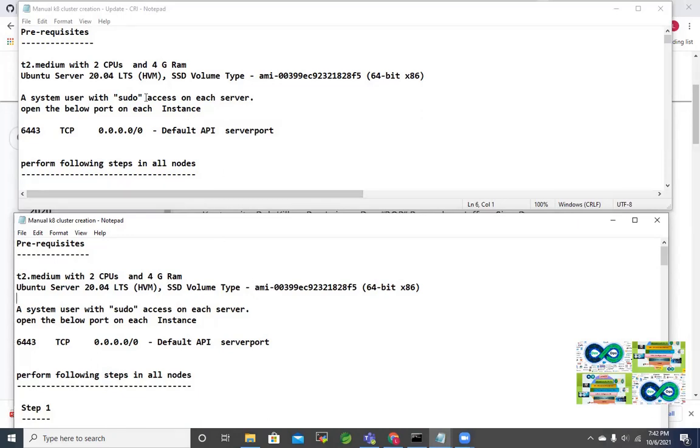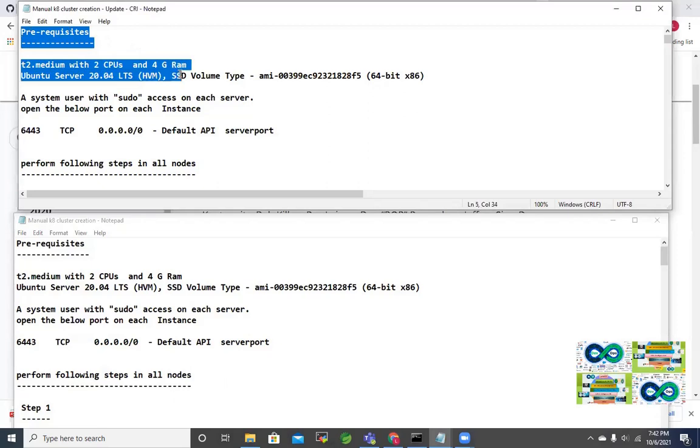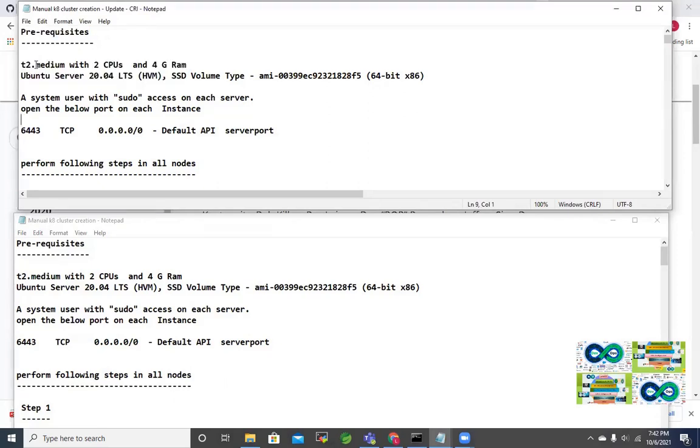If I go through it, the initial steps and prerequisites have not changed. You may remember we used the T2 medium computers from AWS; we can use the same, no change. I will explain more detail on the architectural change later in another session.